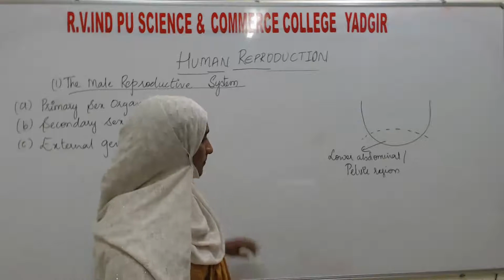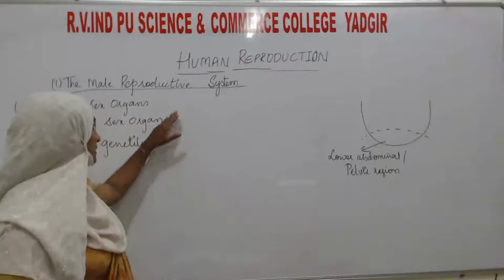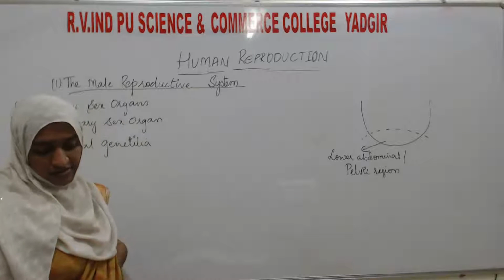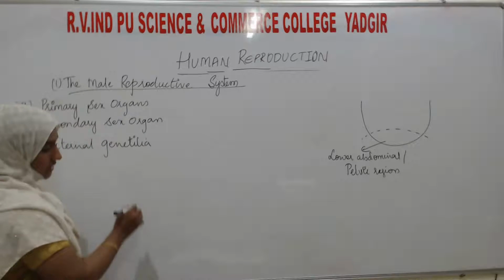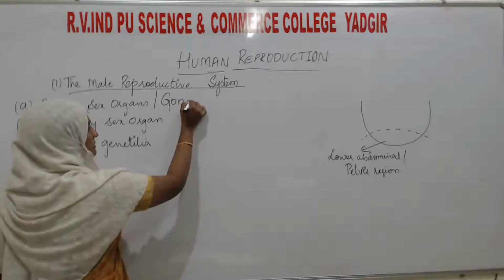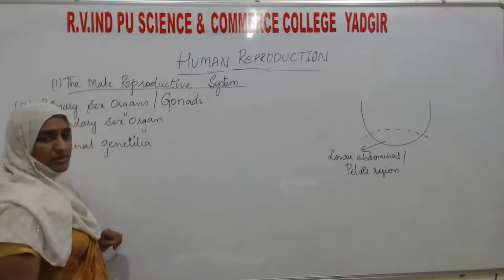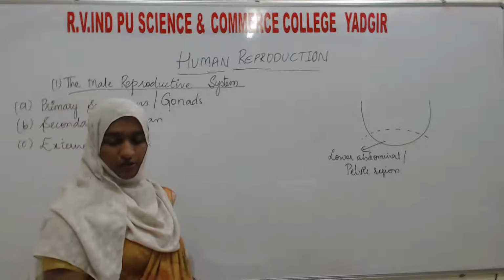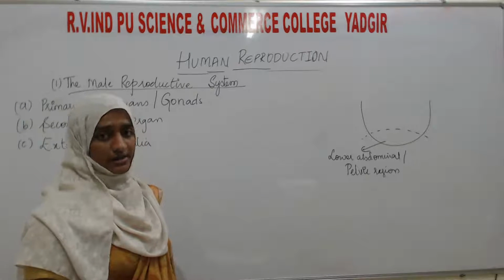Before going to that structure, first we will discuss the primary sex organs. The primary sex organs are also known as the gonads. Gonads means the sex organs.